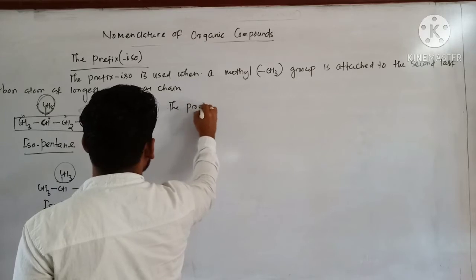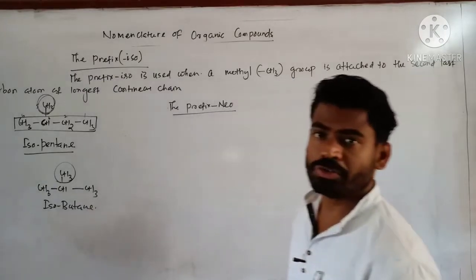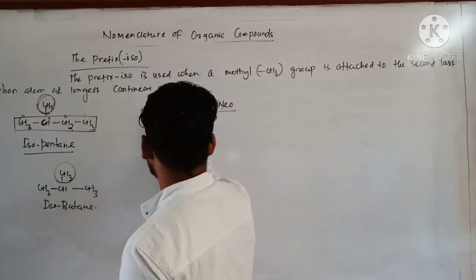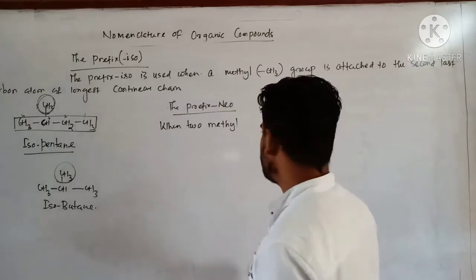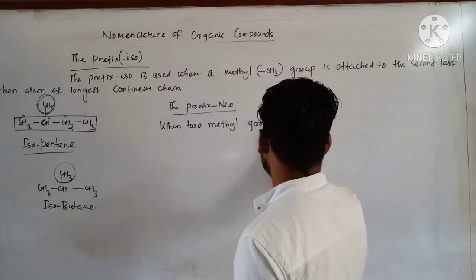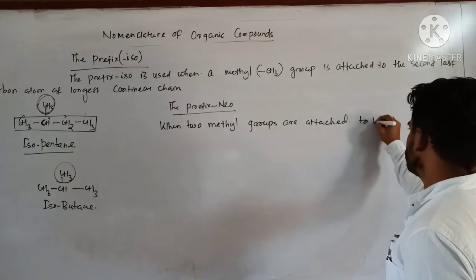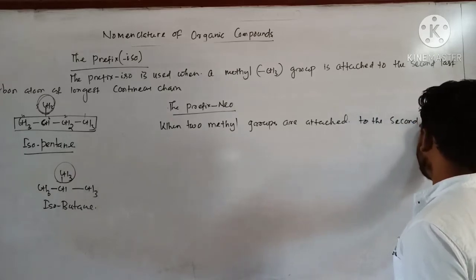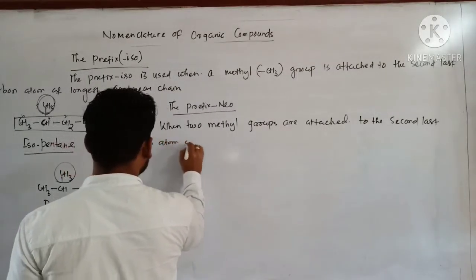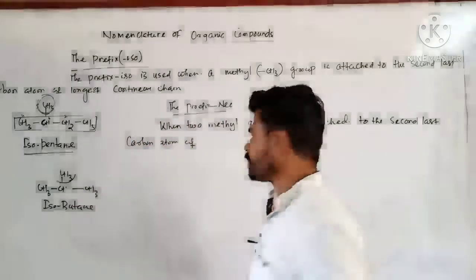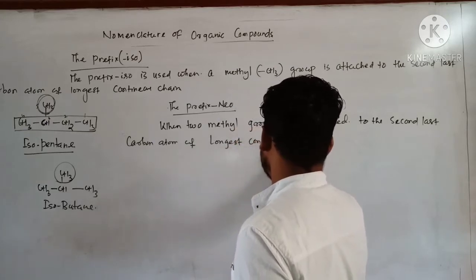The prefix neo. Whenever the prefix neo is used, two methyl groups are attached to the second last carbon atom of the longest continuous carbon chain. Longest continuous carbon chain.